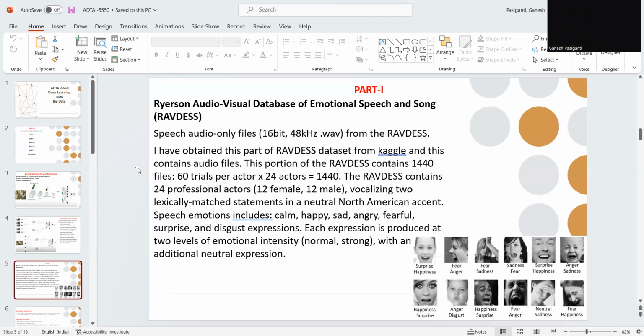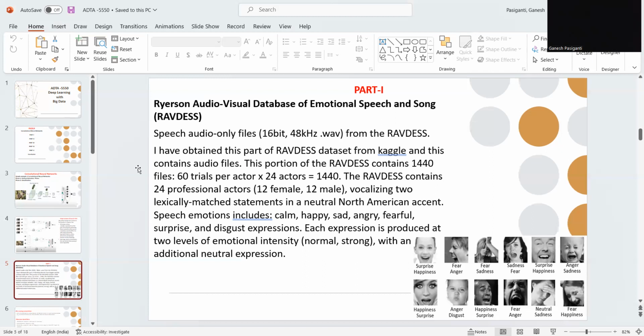Coming to the file naming convention, each of the 1440 files has a unique file name consisting of a seven-part numerical identifier. These identifiers cover modality, vocal channel, emotion, emotional intensity, statement, repetition, and actor. These identify the emotions. For example, neutral is defined as calm, and 06 is equal to fearful, as you can see in the slide. I'm sorry if I confused you, but this is what I actually mean.